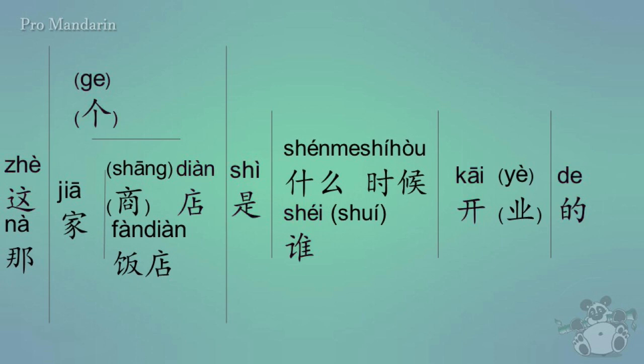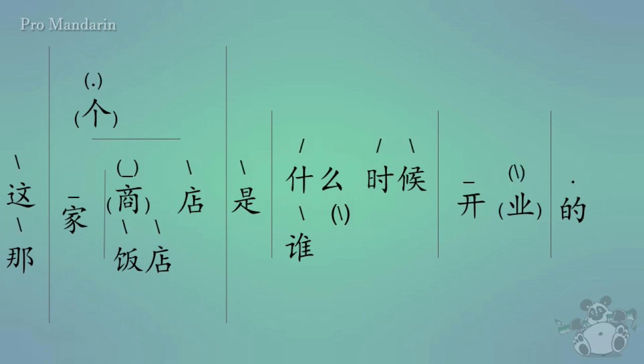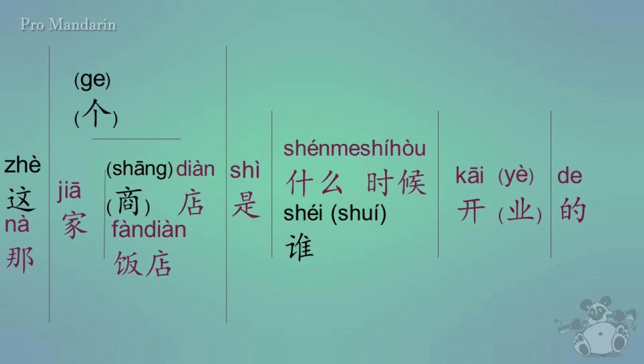Now, how would you say, when was that restaurant opened? Or when did that restaurant open? As in, maybe it's a brand new restaurant. I just barely seen it for the first time. So how would you say that? 那家饭店是什么时候开业的? So I hope that you found this lesson very helpful.